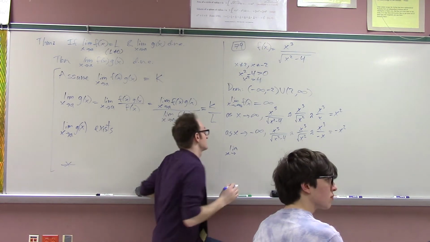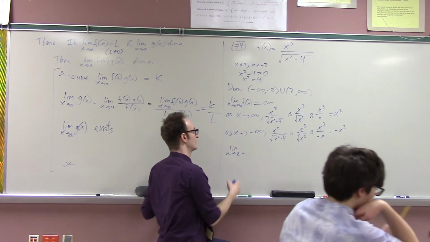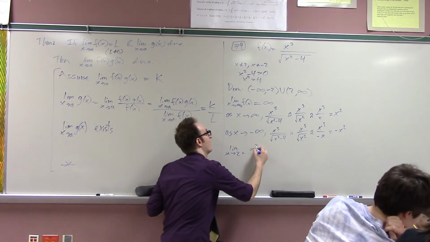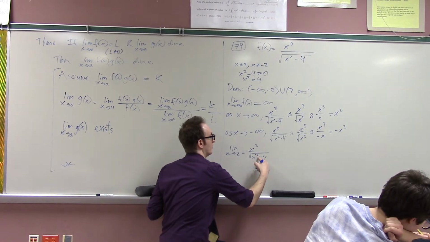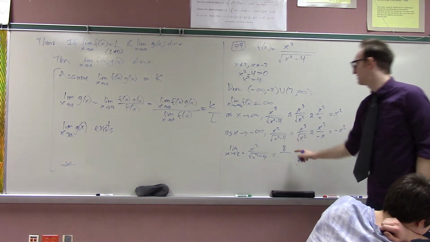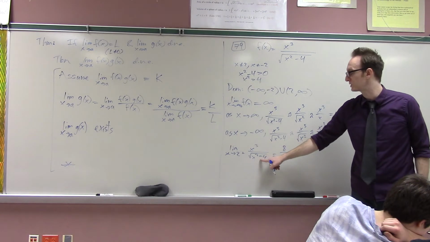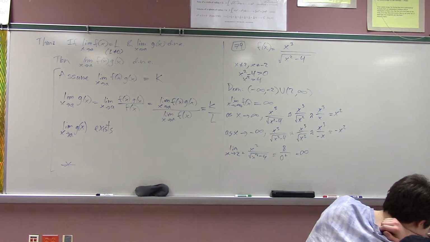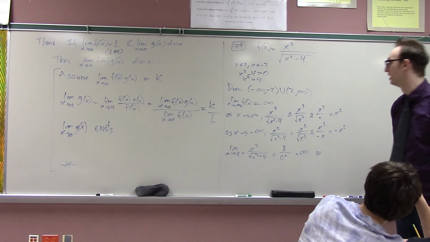2 plus. Yeah, this is the kind of thing I expect you to be able to do, to cite the appropriate limit, and the appropriate limit here is the limit as x approaches 2 plus of x cubed over root x squared minus 4. Well, what is that? The top is basically just 8, and the bottom is going to be a little bit more than 2 squared, a little bit more than 4. Minus 4 is going to be a tiny positive. Square root of that is a tiny positive. So that's going to infinity. Everyone okay with that? You need to write that limit, and then you need to say something like, so what?